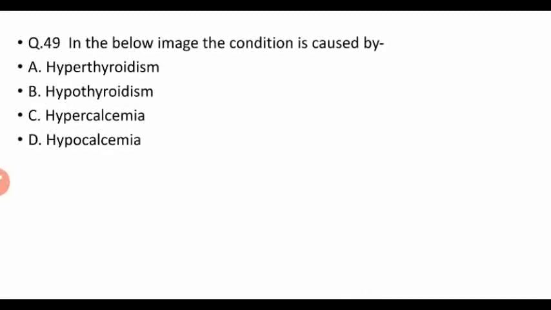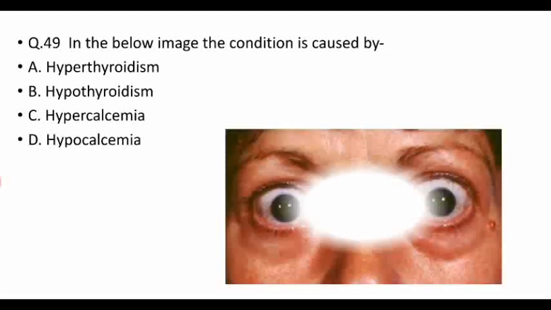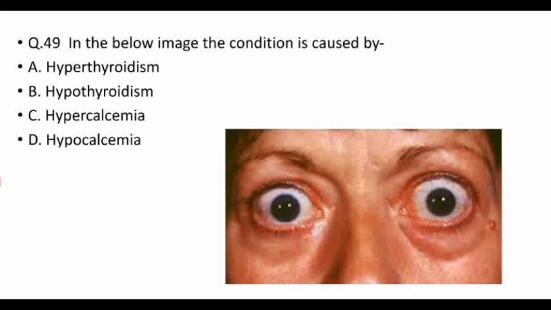The next question is an image-based question. In the below image, the condition is caused by, and here you can see the exophthalmos. Okay, so it is seen in a hyperthyroidism condition. So the right answer is A.